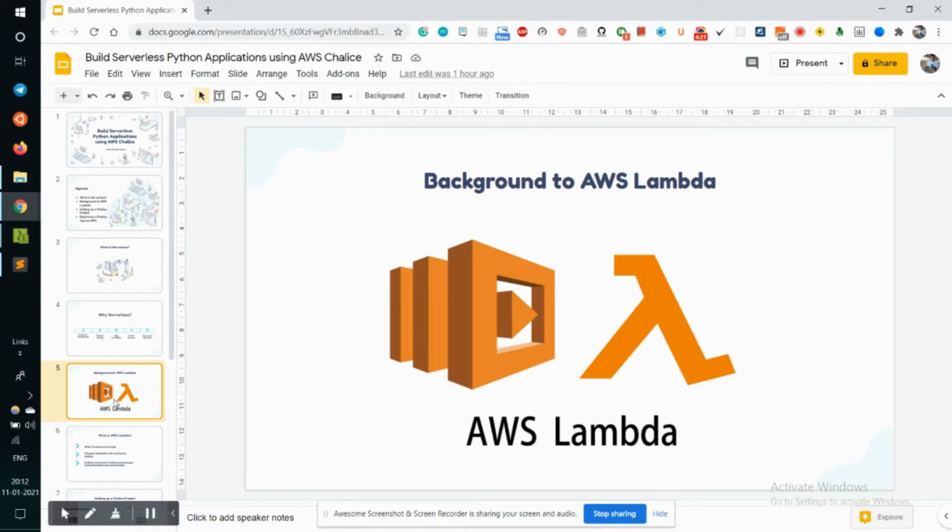AWS Lambda is a service provided by Amazon. In a simpler way, you have to store your function on the cloud and trigger stored functions with events like API calls, database modifications, and many more. Behind the scenes, Amazon manages running servers, handling function execution, and allocating resources to successfully complete the execution of the particular function.